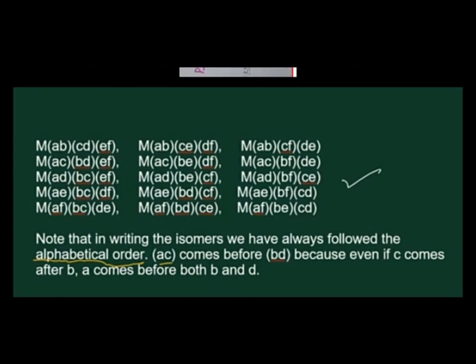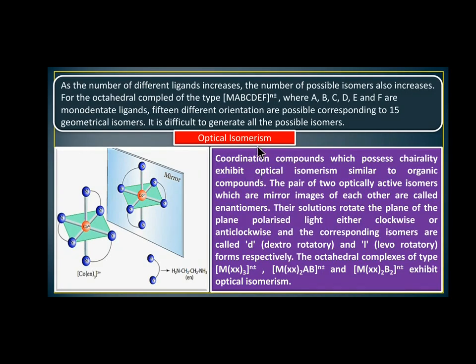Next we are going to see optical isomerism. Optical isomerism is another classification of stereoisomerism. Generally, stereoisomers are classified as geometrical isomerism and optical isomerism. Geometrical isomerism is classified as cis isomerism and trans isomerism, and optical isomerism is classified as D isomer and L isomer. Now we are going to see optical isomerism. Coordination compounds which possess chirality exhibit optical isomerism, similar to organic compounds.